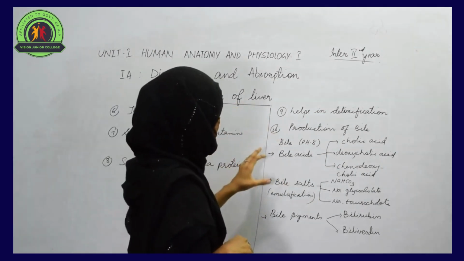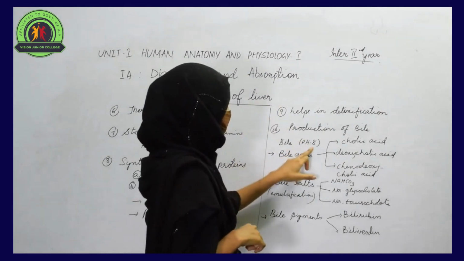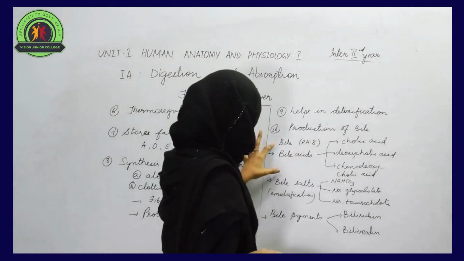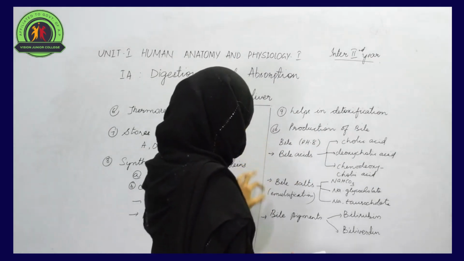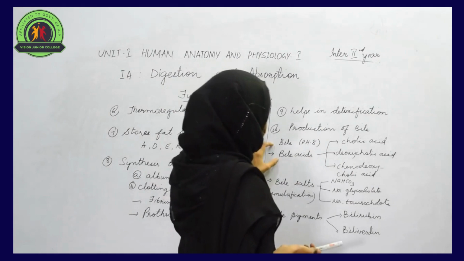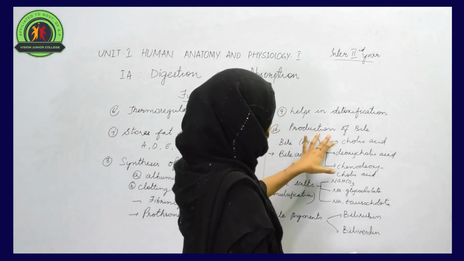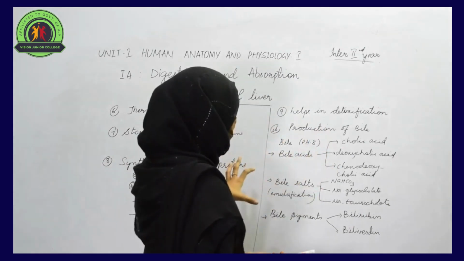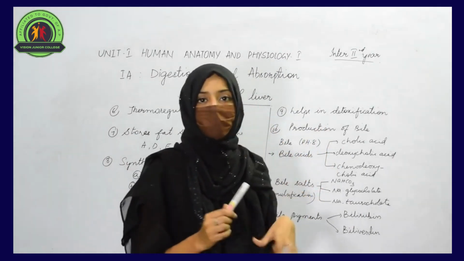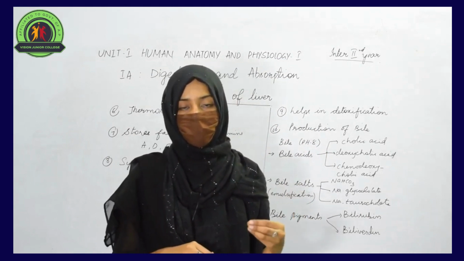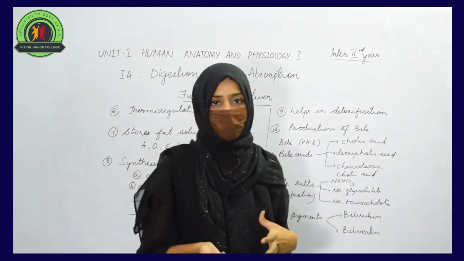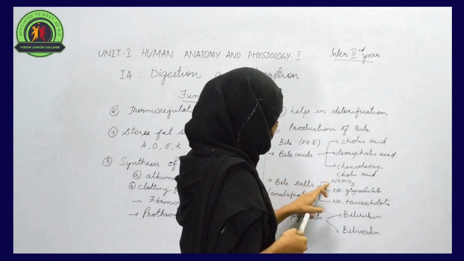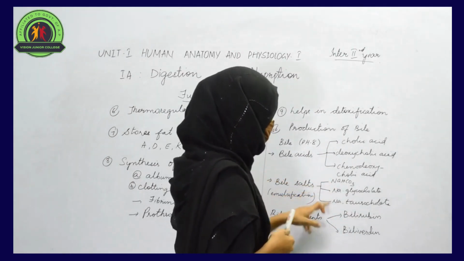Bile is basic in nature because its pH is approximately 8. So this bile contains bile acids, bile salts, and bile pigments. Bile acids are cholic acid, deoxycholic acid, and chenodeoxycholic acid. These kinds of acids help in the conversion of complex substances into simpler ones. And bile salts are also present, like sodium bicarbonate, sodium glycocholate, and sodium taurocholate.